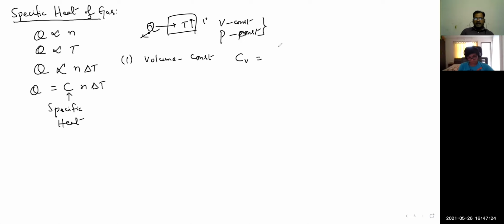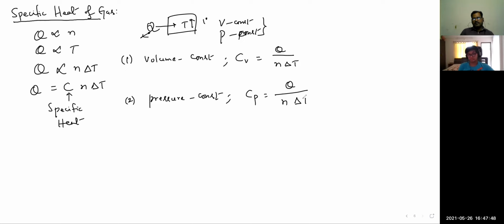It is nothing but Q divided by N delta T. Similarly, if pressure is constant, it is represented with C suffix P, and it is also given by the same formula. But the value should not be the same. Here the equation may be the same, but the value is not the same. Definitely the value will change. That we will see now.